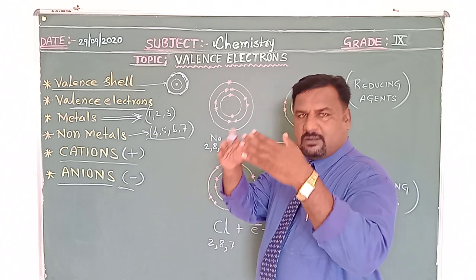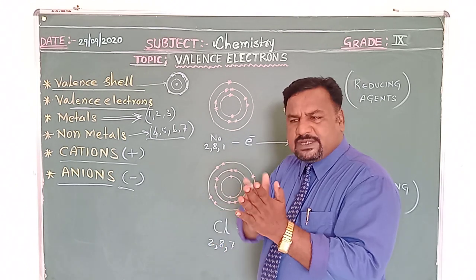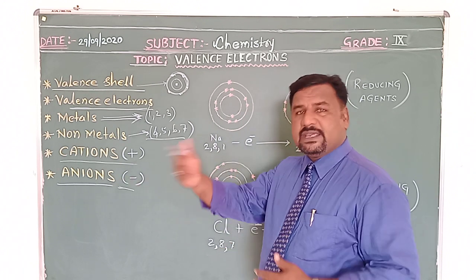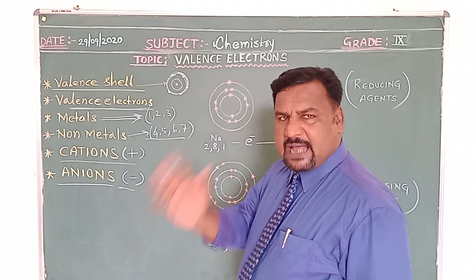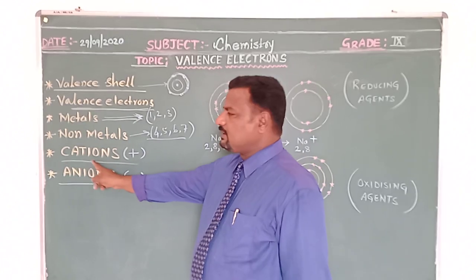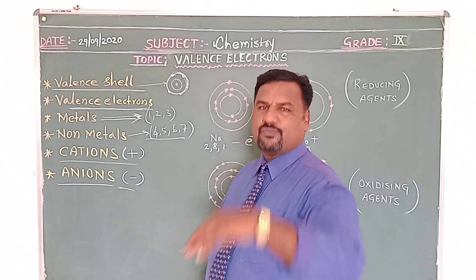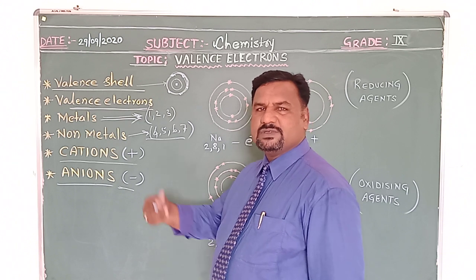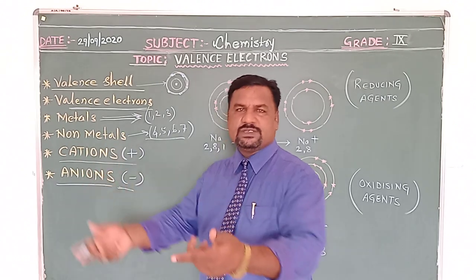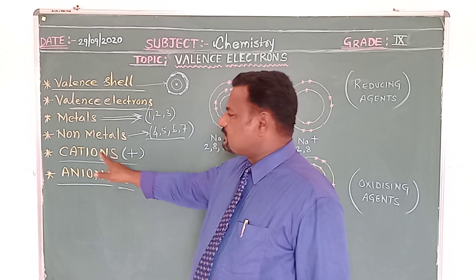The atom which loses electrons. After losing the electron, that atom is now called an ion. And what kind of ion? A positive ion, a cation. The atom on losing electrons gains a positive charge to form an ion. Such atoms which lose electrons we call cations. On losing electrons, they acquire positive charge.